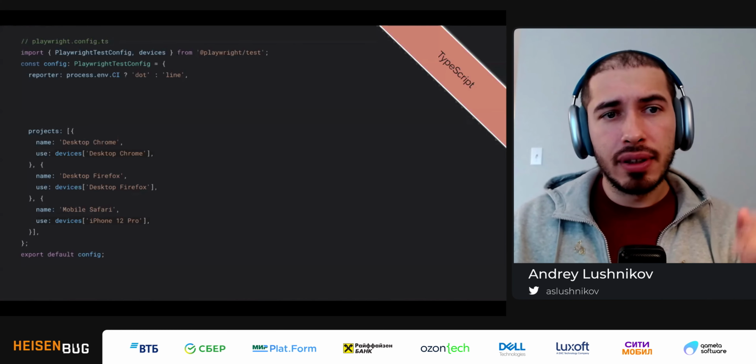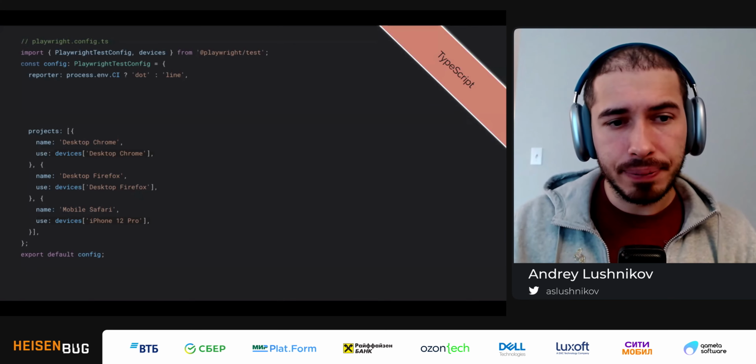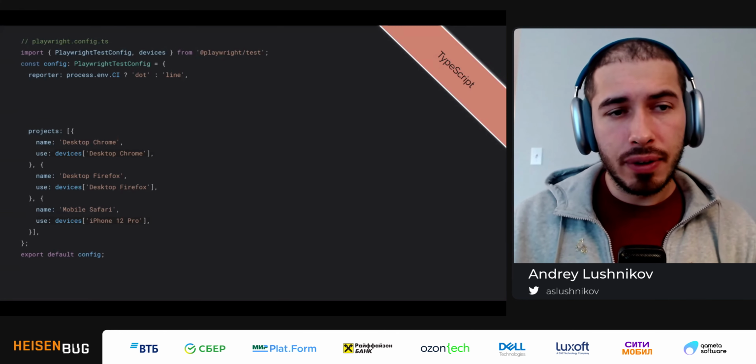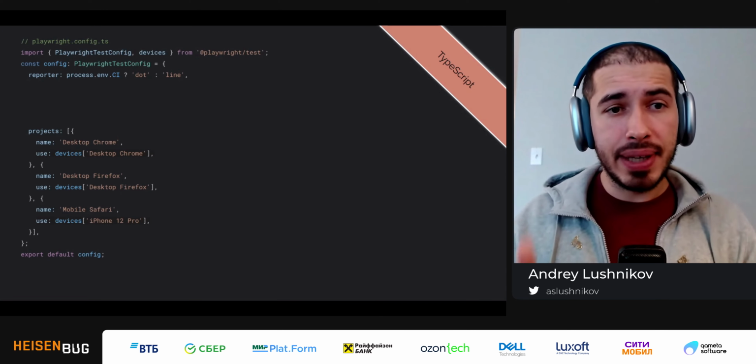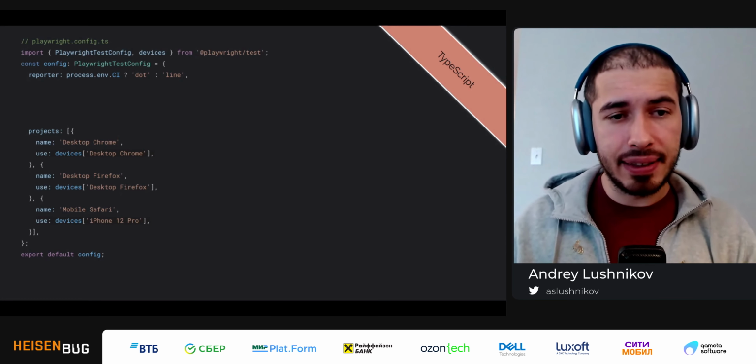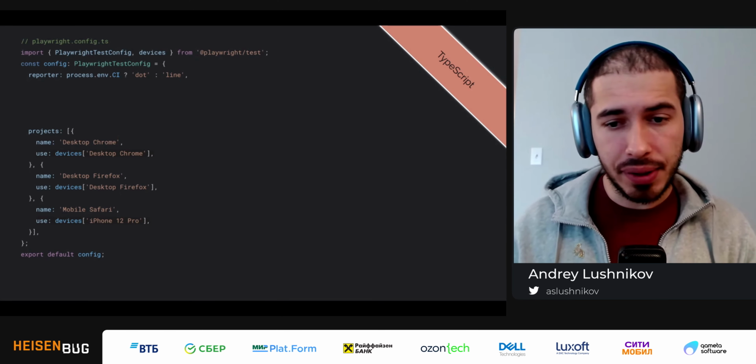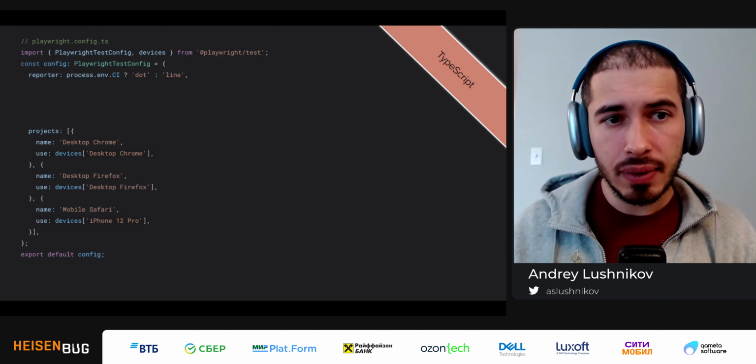So first, the Playwright configuration file. If you do npm init playwright, then the Playwright configuration is already pre-set up for you to record traces. So you don't need to do anything.